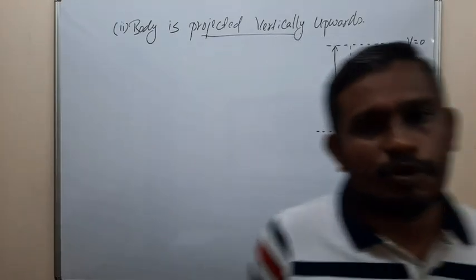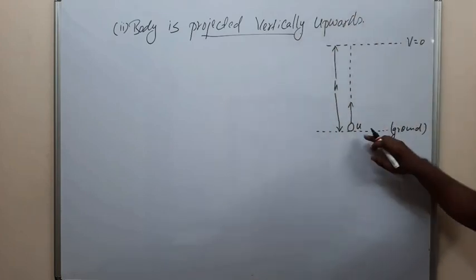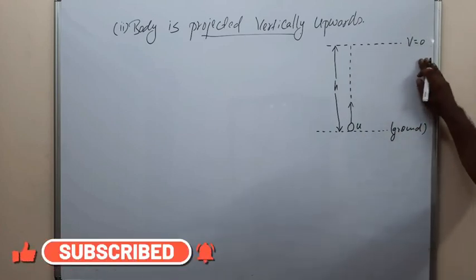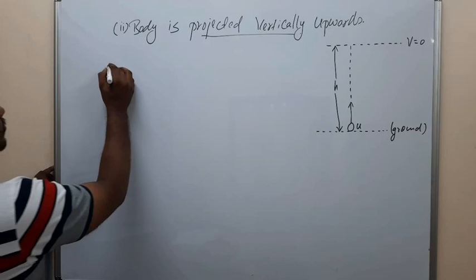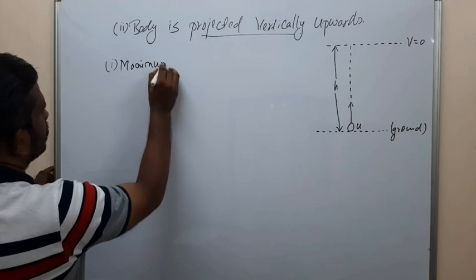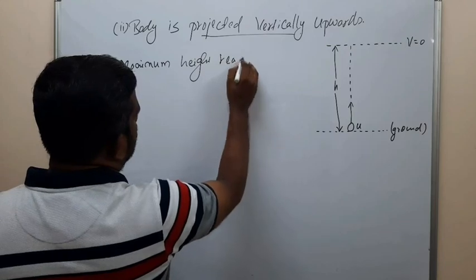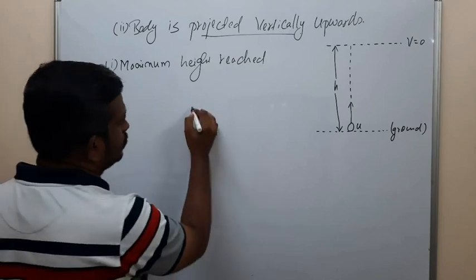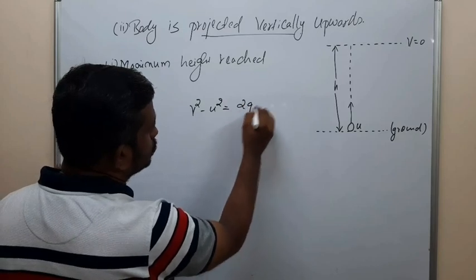So some more points. Body is projected vertically upwards. Suppose a body is projected vertically upwards with the initial velocity u and it reaches the maximum height where v is equal to 0. So the maximum height reached by the body: we can use this equation, v square minus u square is equal to 2gs.